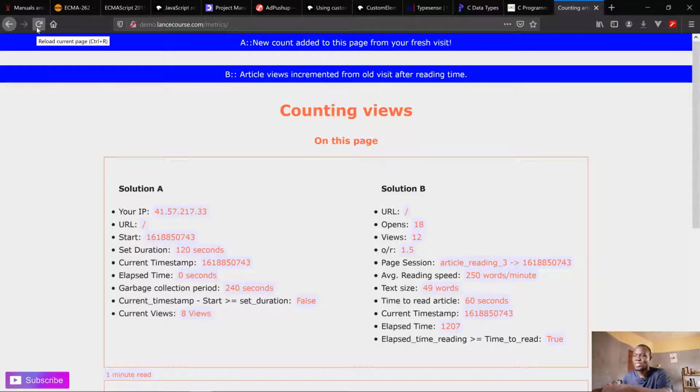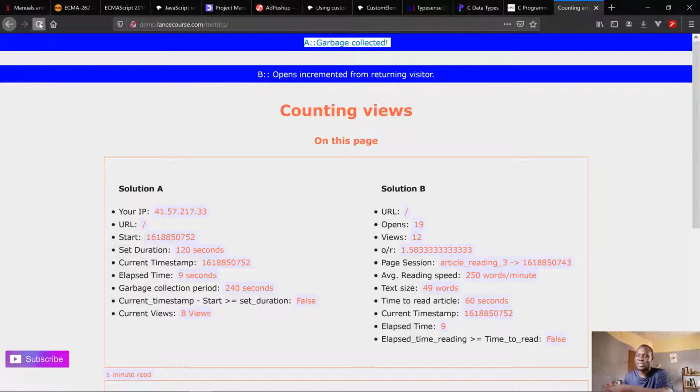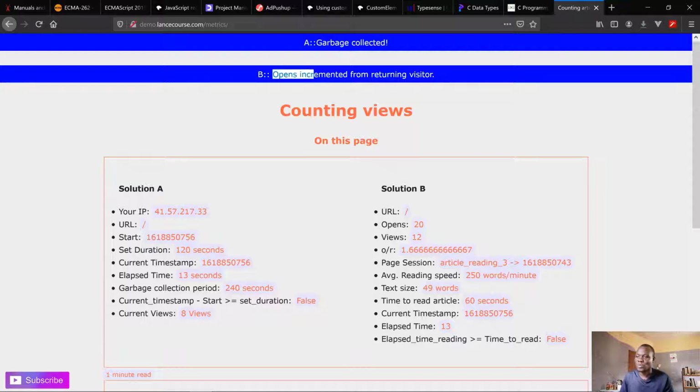We won't see that because there are other new updates. So that says new count added. Let's leave that for now. So you see that it says garbage collected. Every time you refresh the page, it will say garbage collected, and so on. And also counts, because counts are counted every time you refresh the page. So it also says opens incremented from a returning visitor.